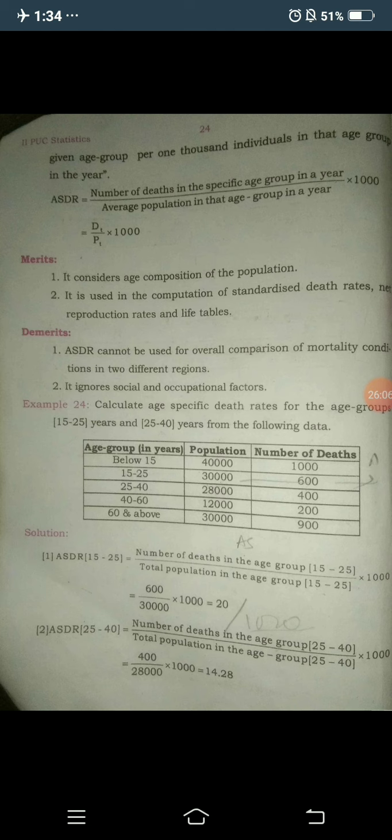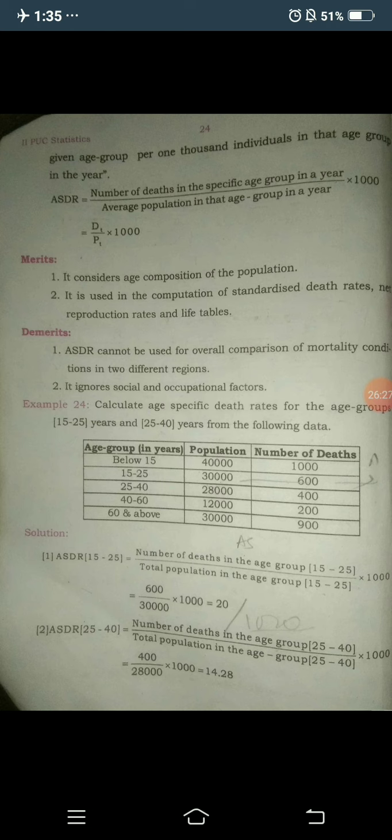First you need to take the formula. ASDR, age specific death rate for 15 to 25, equals the number of deaths in the age group 15 to 25 divided by the total population in the age group 15 to 25, into 1000.